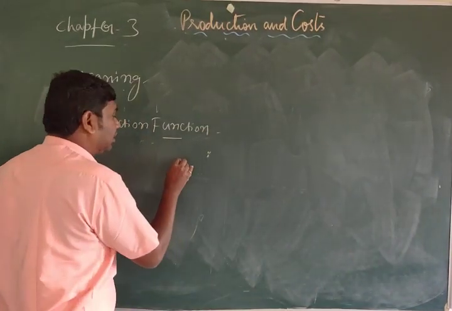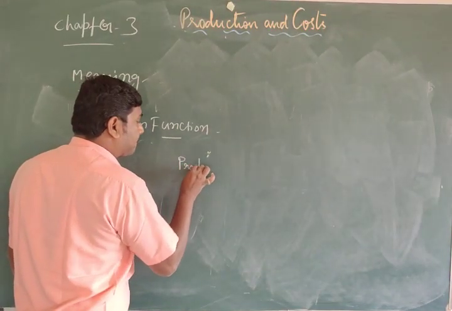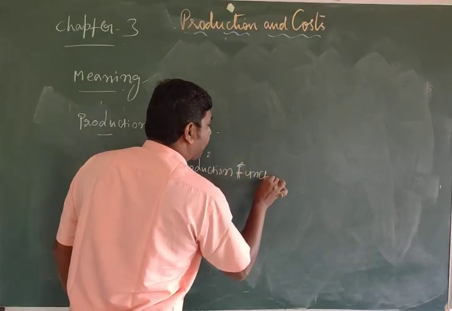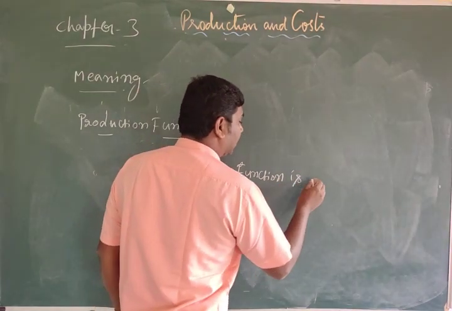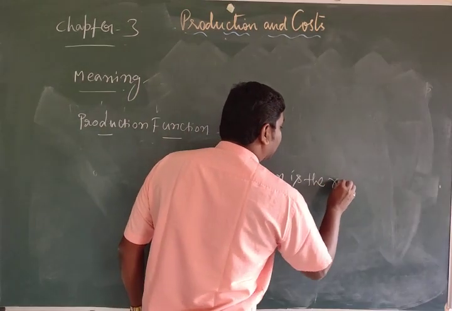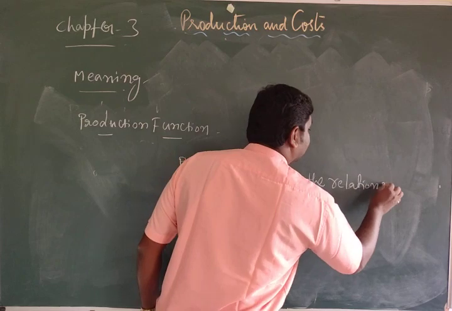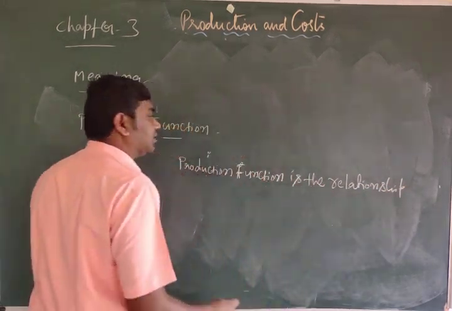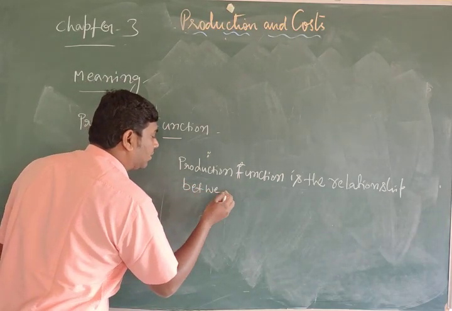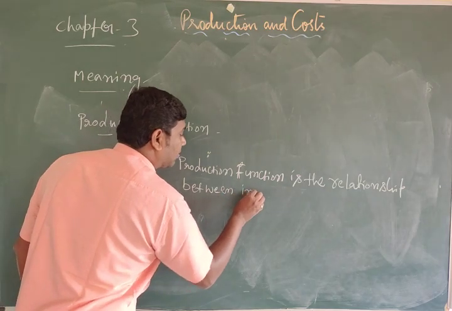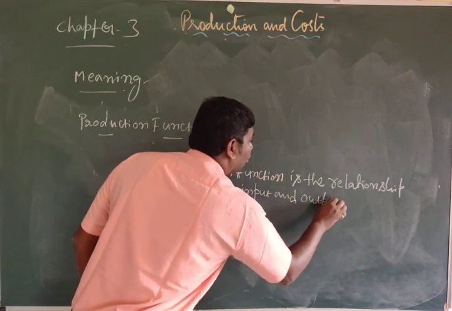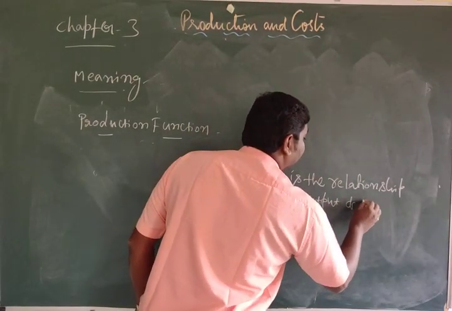Production function is the relationship between input and output of the firm.